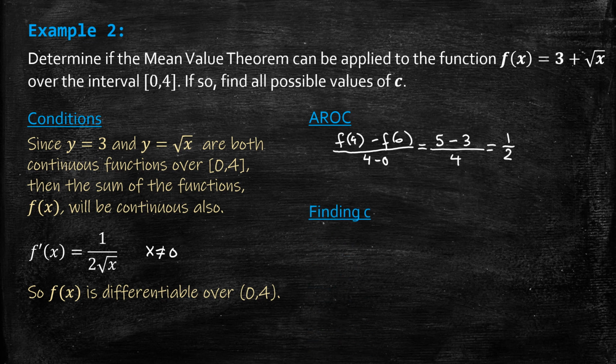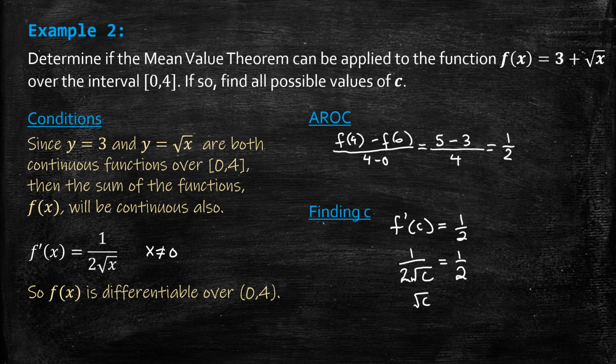Well, we know that that average rate of change of 1/2 has to be equal to f prime of c at least one point in the interval. So we can just replace f prime with 1 over 2. Now you could leave x in there. You don't have to write c, but if it helps to think that you're really solving for a particular value or two, it might be good to do this.